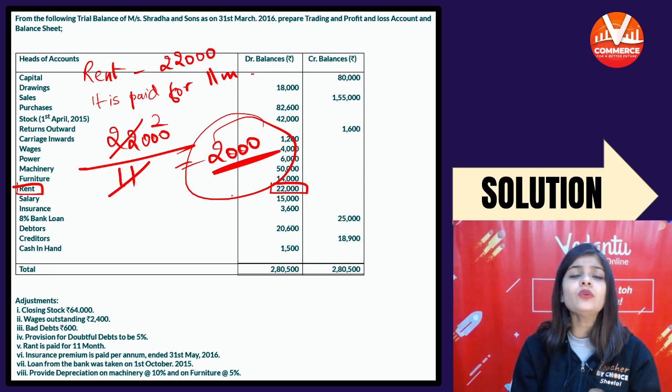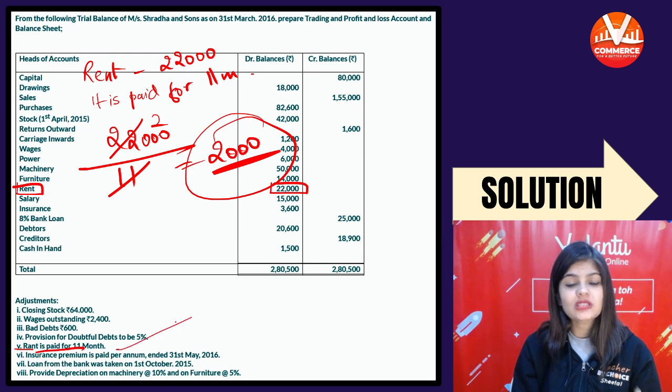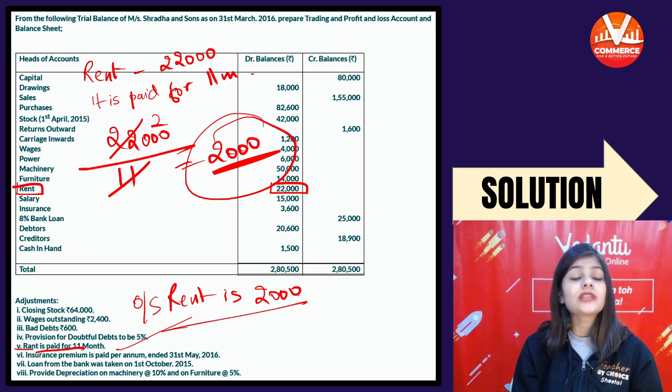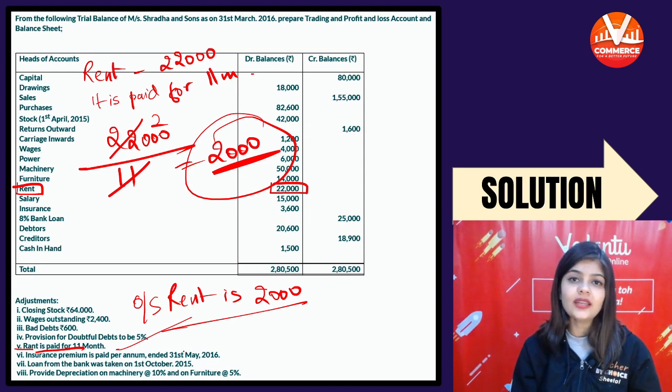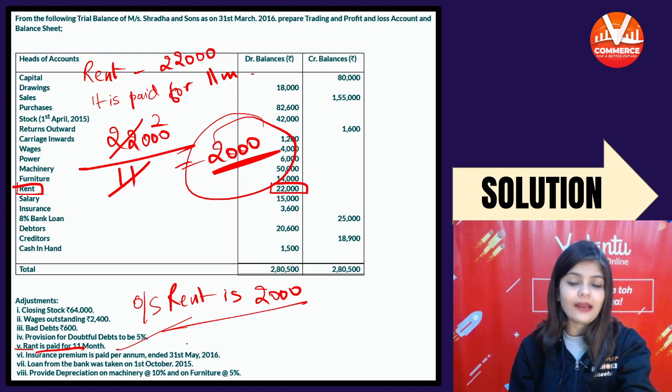So the adjustment was rent is paid for 11 months, जिसका meaning है outstanding rent is 2,000. Outstanding rent is a liability and you will add it to the rent in the P&L account. Liability में show करेंगे और P&L में rent में add कर देंगे.